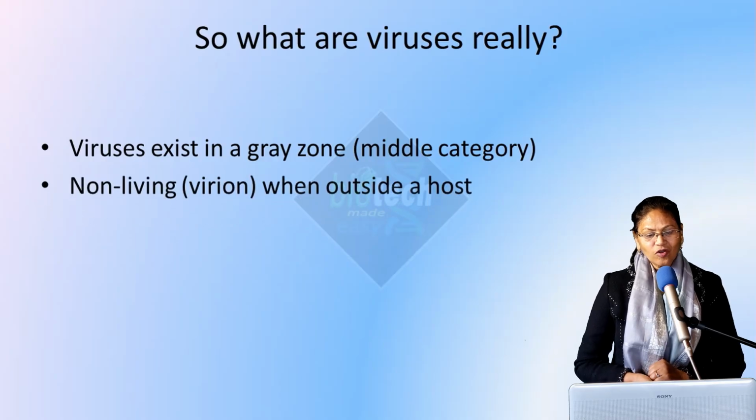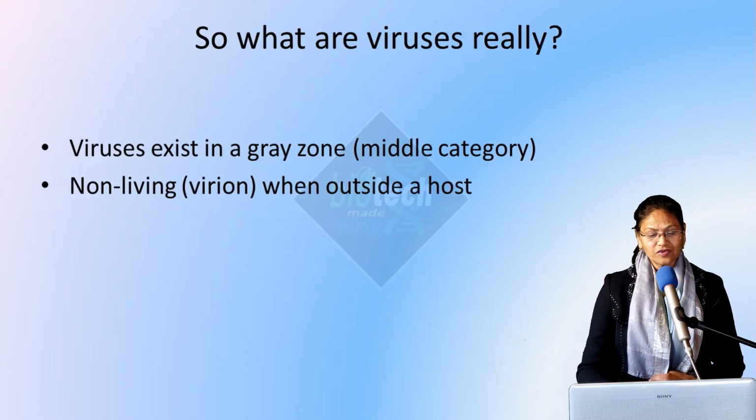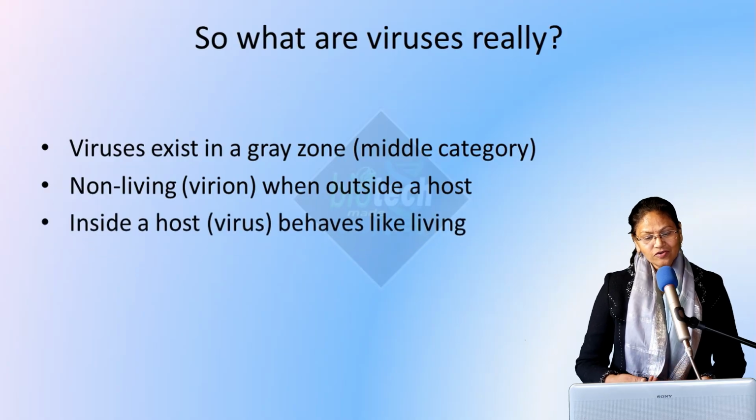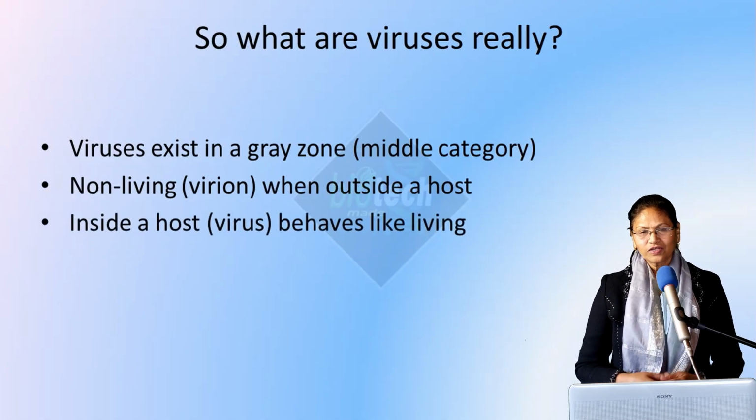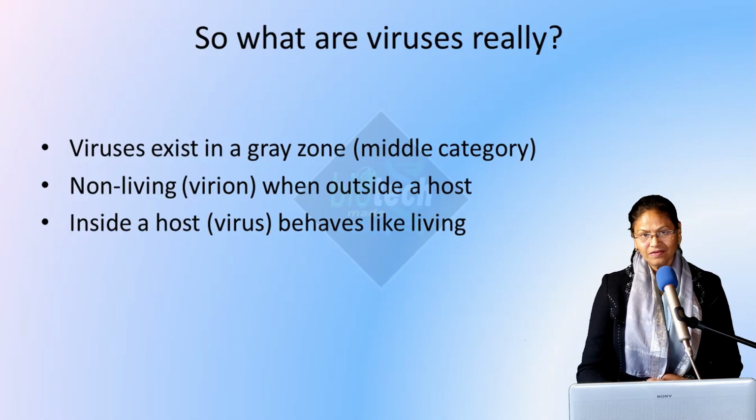They are actually non-living, and they are called a virion when they are outside the host. These days, when viruses are present outside the host, we do not call them viruses. We call them virions, and this is a stage when they are non-living. They show all the characteristics of non-living things. And inside a host, they behave like a living organism. They are reproducing, showing many of the characteristics of living organisms, and then they can be called viruses. So there is a difference between virus and virion.